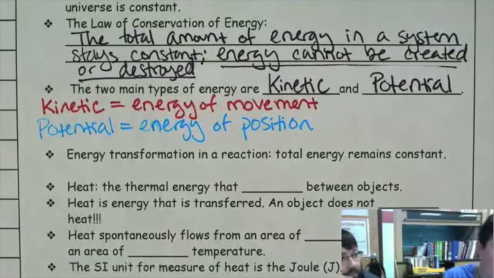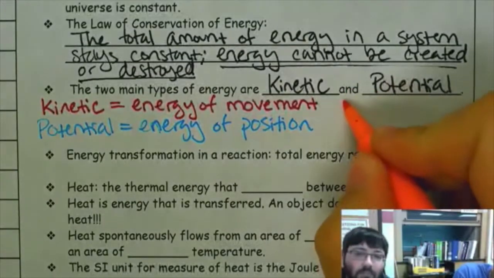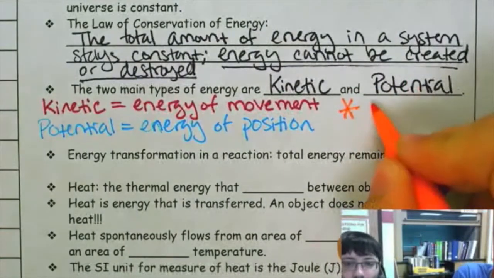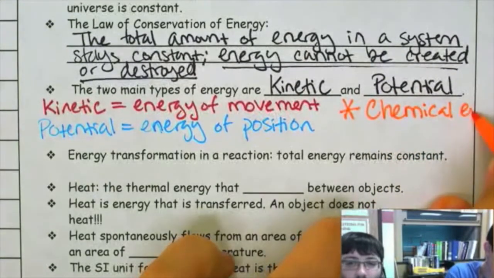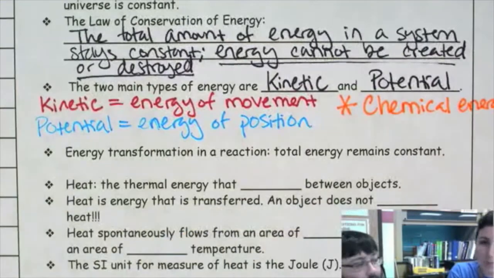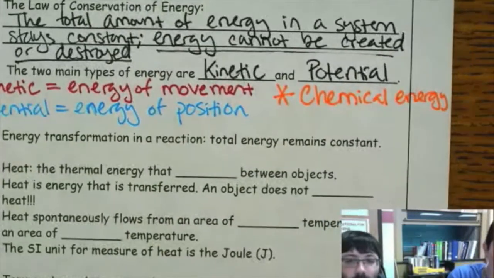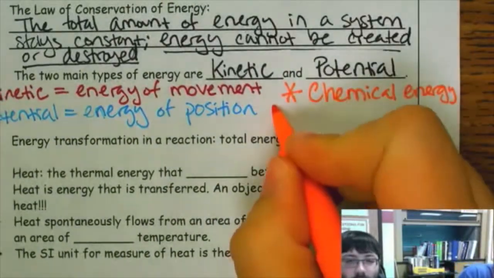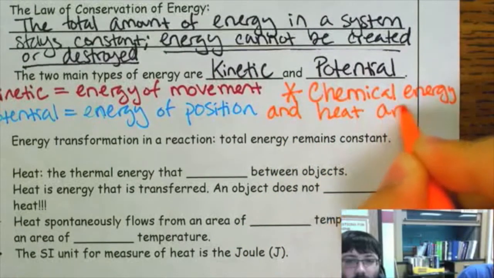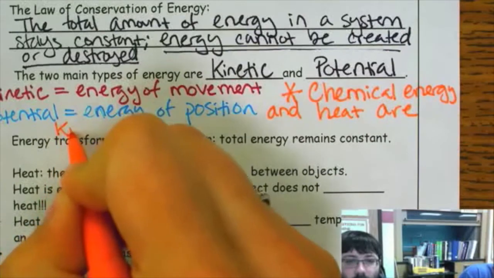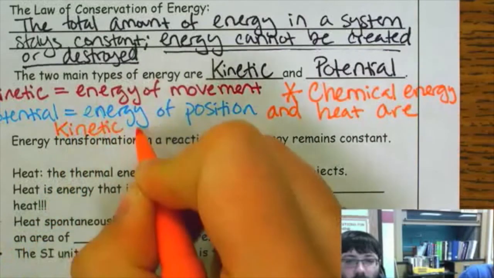So chemical, let's remember that. Chemical energy and heat, because we're going to talk about heat here too. Chemical energy and heat are kinetic, right?